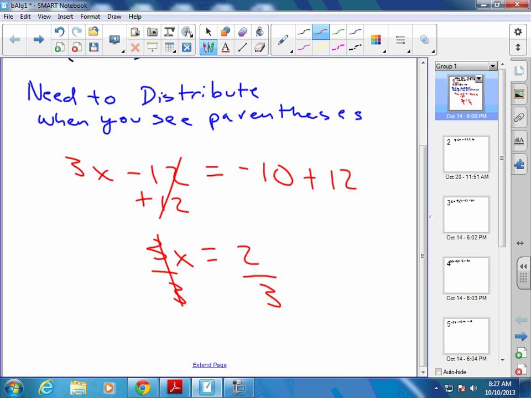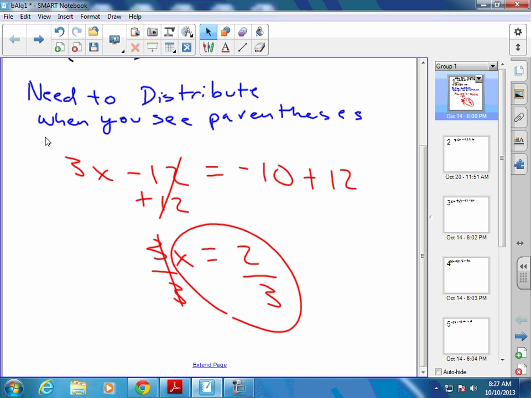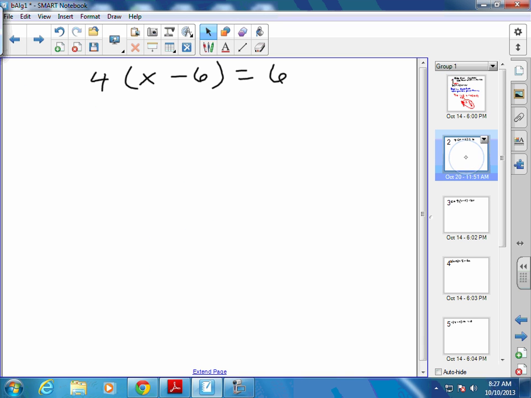Now, are you going to give a decimal on this, or are you going to give 2/3 for an answer? Give 2/3. Don't give me 0.6 repeating. On the test, keep them in fractions, unless you start with decimals, then you'll give me a decimal answer. Any questions on that one? Distribute, solve. Try that one.